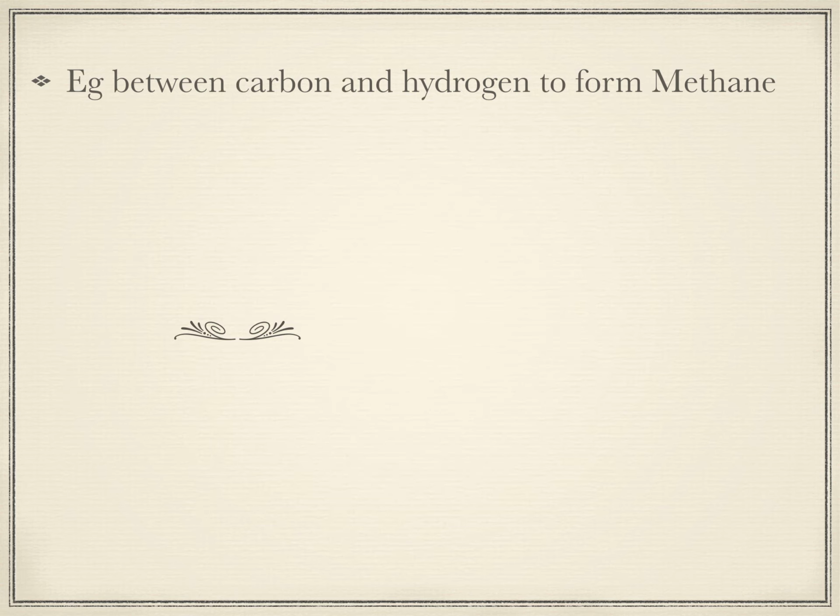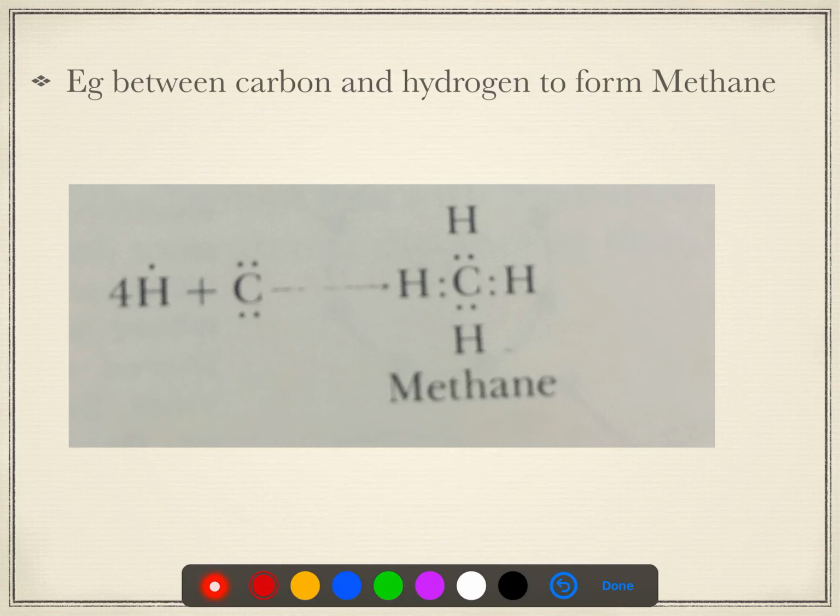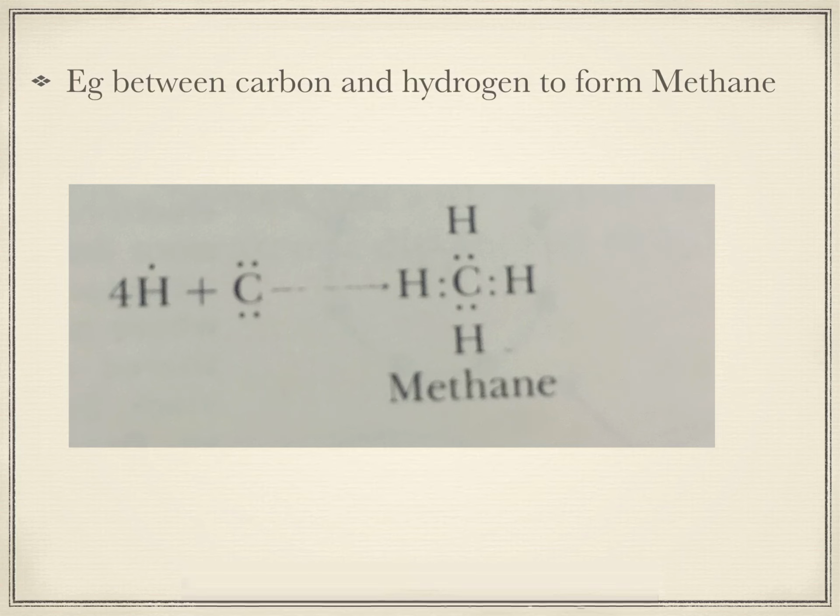The other example is between carbon and hydrogen to form methane. As you can see, carbon has 4 electrons, hydrogen has 1 electron. So 4 hydrogen atoms can combine with the 4 outermost electrons in the carbon to form 8 electrons in the outermost shell, leading to a very stable molecule of methane.